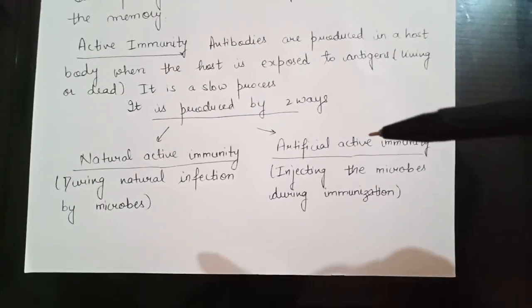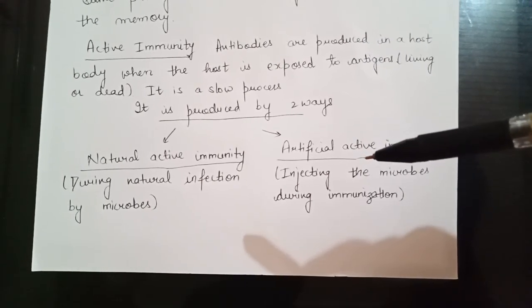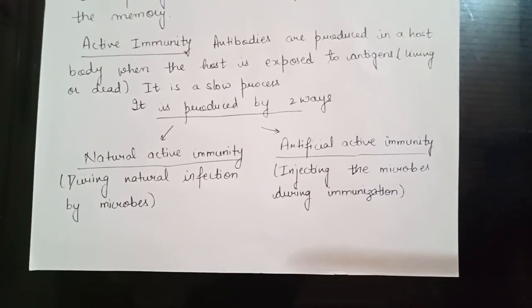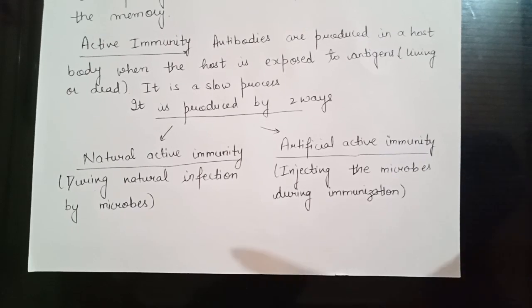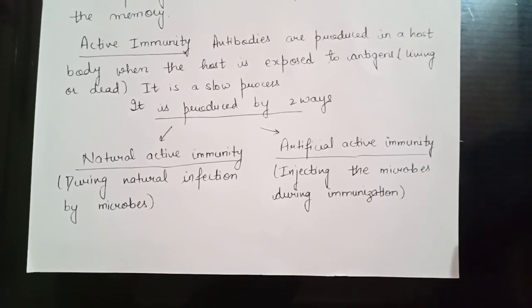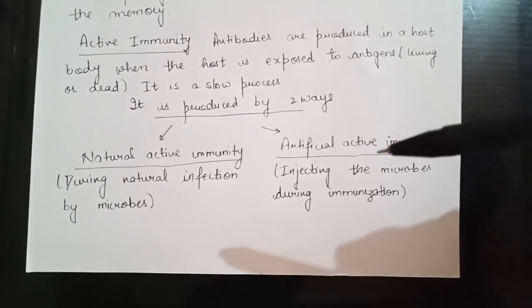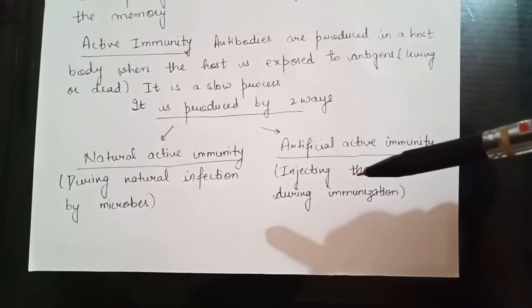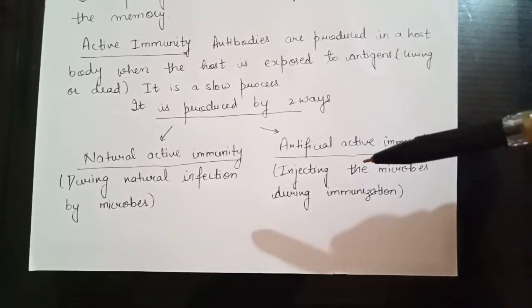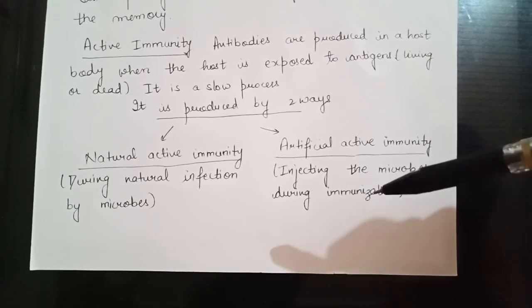And what is the artificial means of producing antibodies by your body? It is by vaccination, when vaccination or immunization is provided.